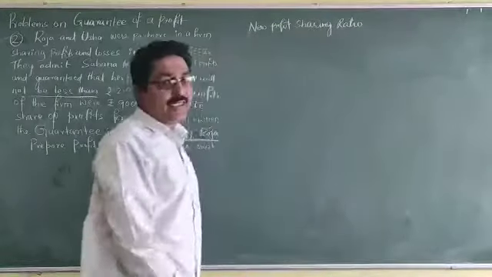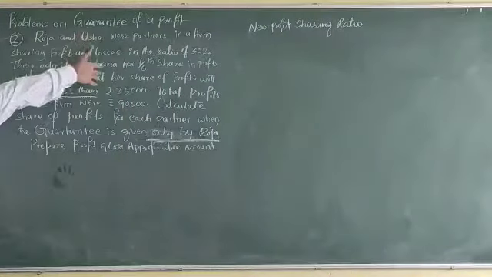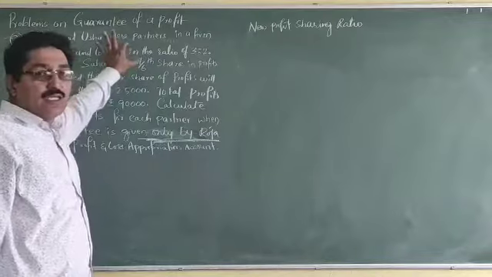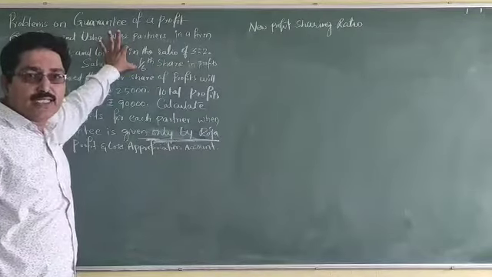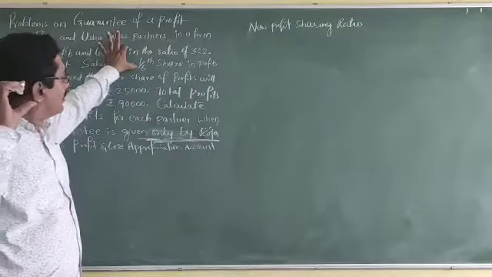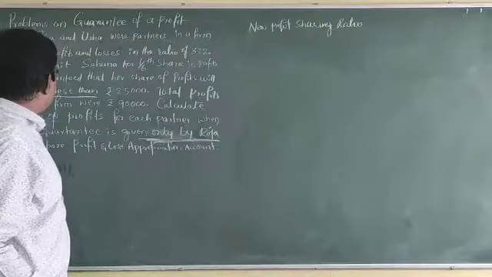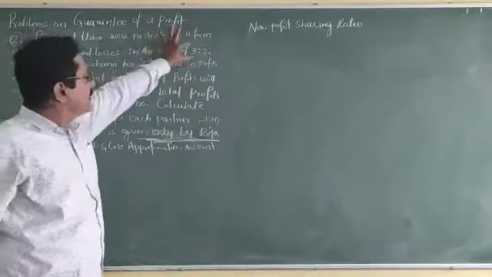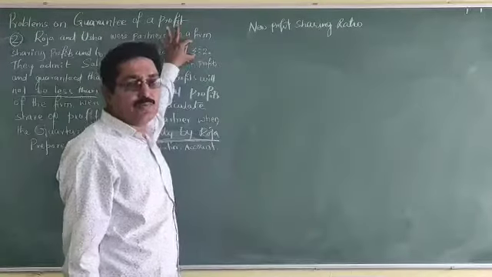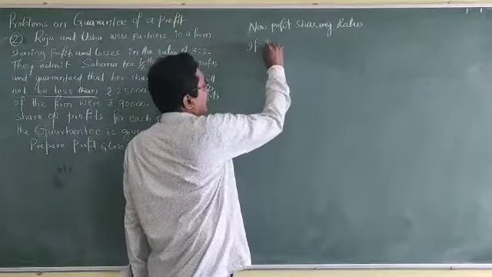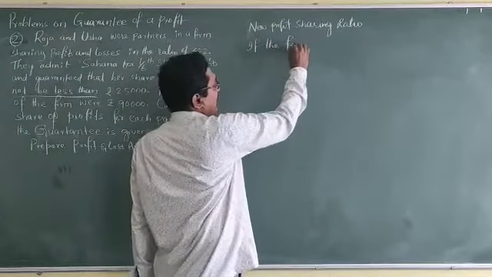In this also, no information is given about the ratios. For that purpose, we should take the admitted partner's share, that is 1/6. Old partners' share is 3:2.